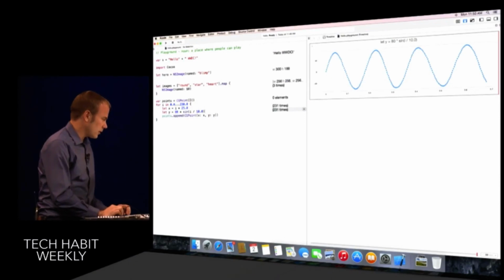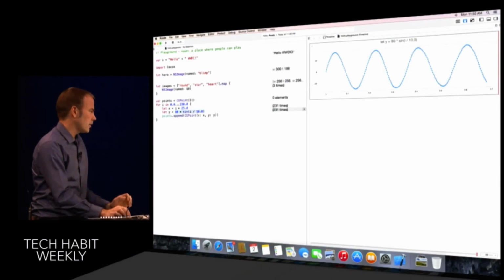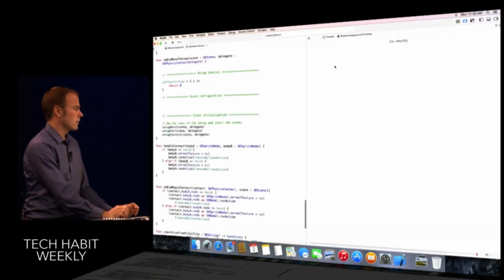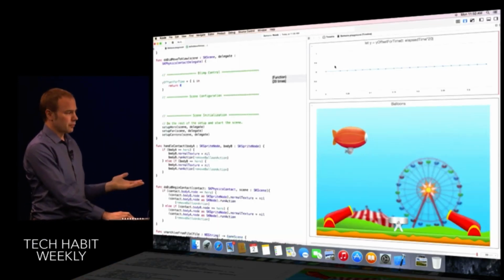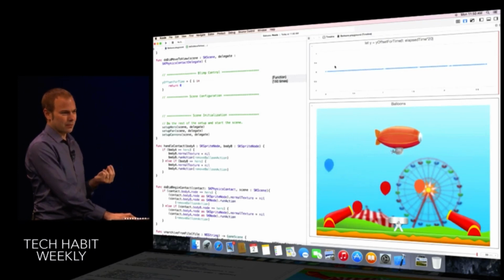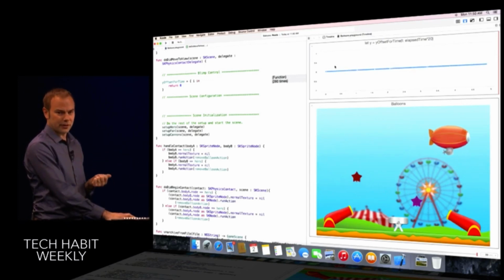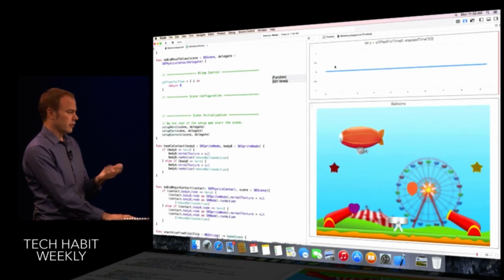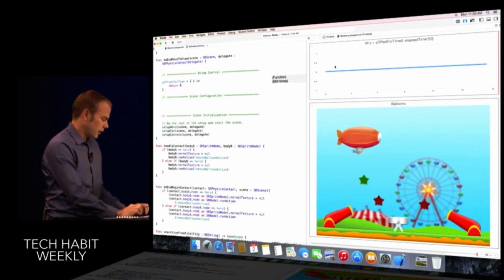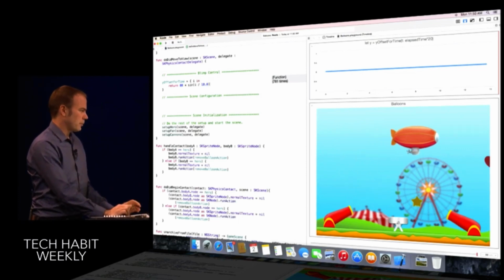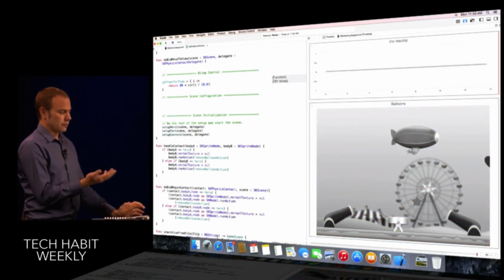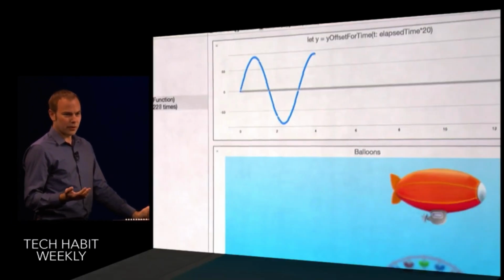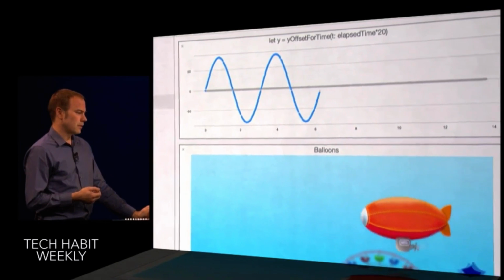So now that we have this the way we want, we can take this and copy it, and let's go to the game that I'm working on. It's right here. Now, this is a playground just like before, but here I have a game written using SpriteKit. Now, you can see our blimp going left and right straight across the scene, and I can try out the flight path that we just developed simply by pasting it in and getting the immediate feedback I'm looking for. Now the blimp is rising and falling just like I want it.